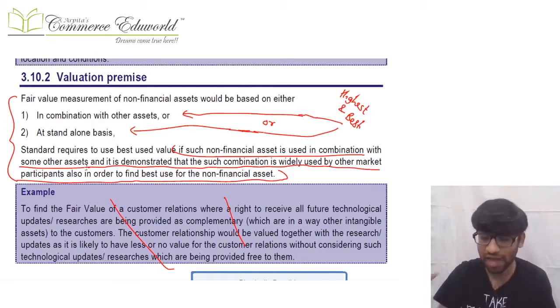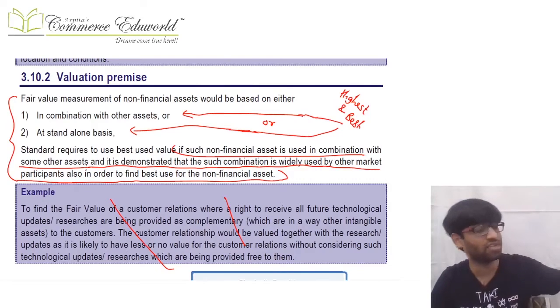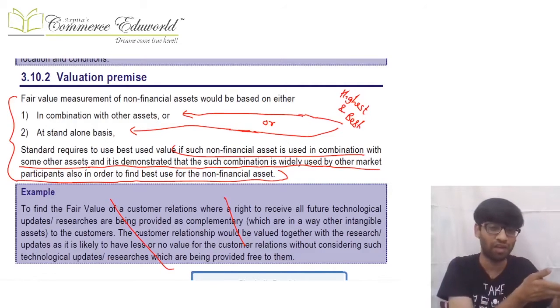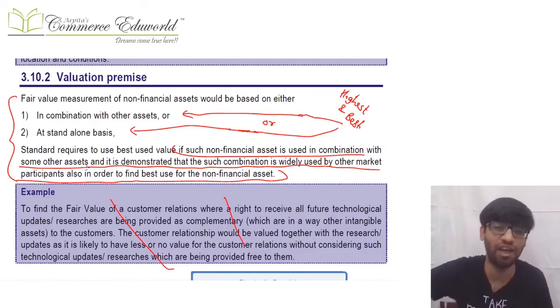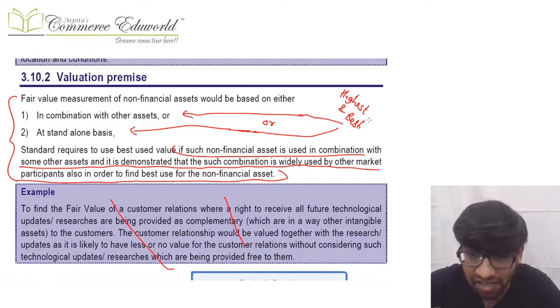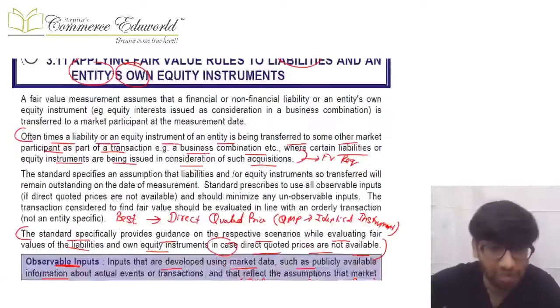It depends. So I'm calculating the highest and best use of an asset known as land, and there are many uses of the land, and one of the uses is in combination with other assets. So I can take up that use also. In that, I can calculate the total value of all the assets in combination, and out of that I will subtract the value of other assets and get the value of land. So this highest and best use can be calculated in combination with other assets, or on a standalone basis. That is fine. Okay, so that was a bit of theory on that.